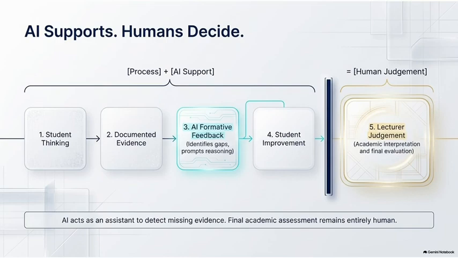This distinction is critical to ThinkTrace. AI does not replace the lecturer, and it does not make the final academic decision. Student thinking produces documented evidence. AI can analyze that evidence formatively, identify gaps, and prompt deeper reasoning. Students then use that feedback to improve, but the final interpretation and evaluation remain with the lecturer. The principle is clear. AI supports. Students think. Lecturers decide.